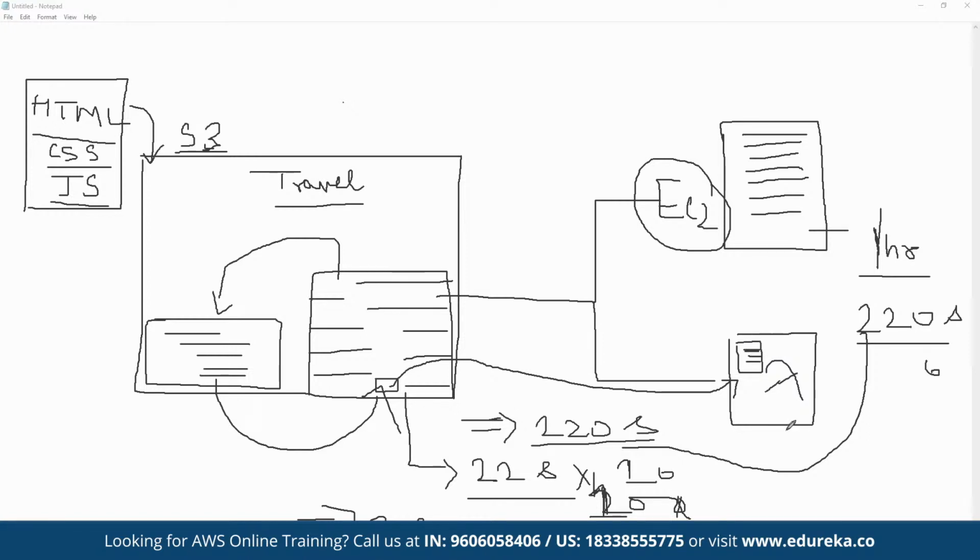In Lambda, the billing is based on per 100 milliseconds. That means if the entire function completes, let's say, in 4.5 seconds, then we pay exactly for 4.5 seconds, nothing less, nothing more. If the entire process took 10.1 seconds to complete, we pay exactly for 10.1 seconds, nothing less, nothing more, as a part of the simple Lambda service.